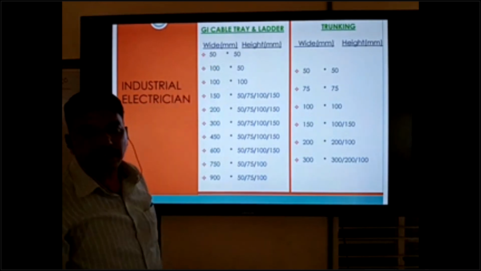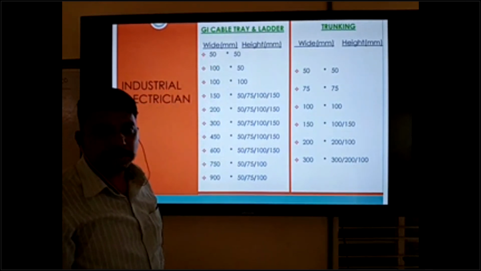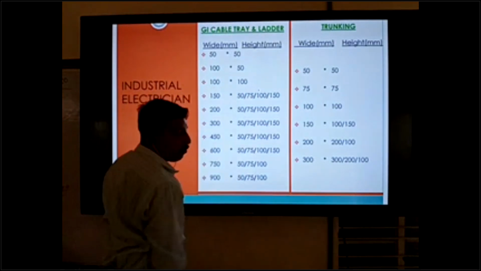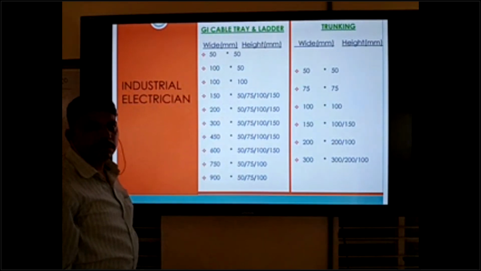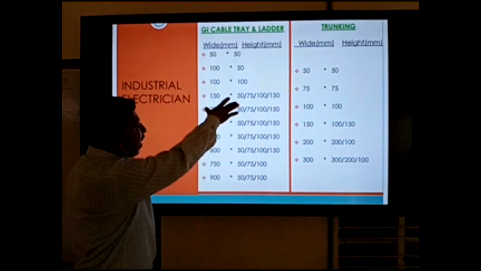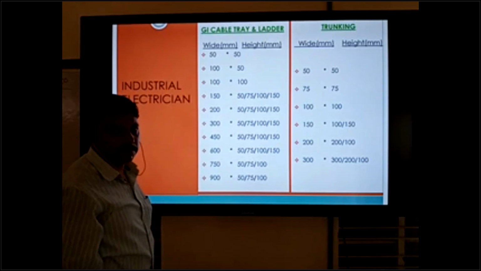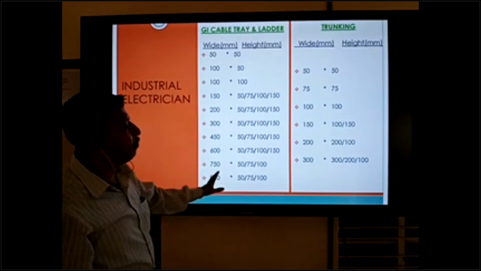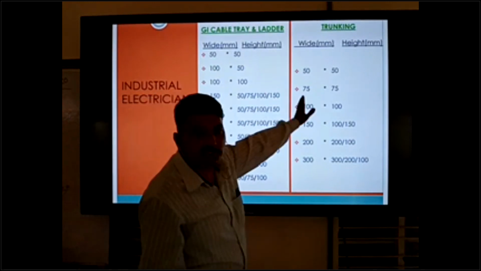Cable tray and ladders. Okay, clear? So this is the base, this is the height. These are the standard sizes of cable tray and ladder. Clear about this one? Yes. Now going to the next topic.